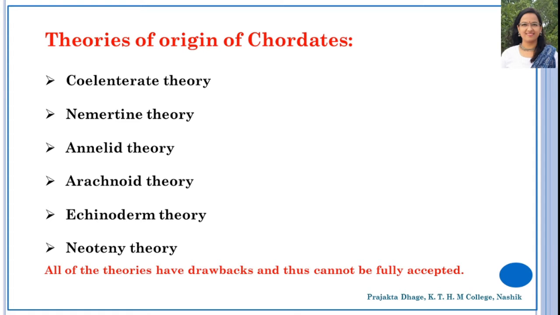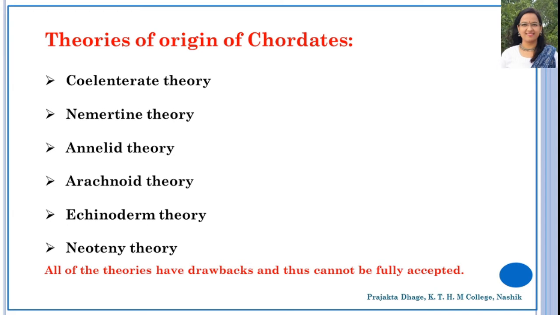This theory, the annelid theory, suggests that chordates might have originated from annelids because both show similar characters such as bilateral symmetry, segmented body, they are coelomates, segmental excretory organs are seen, and there is a closed circulatory system in both. So these characters made the scientists think that the annelids would be the ancestors of the chordates.